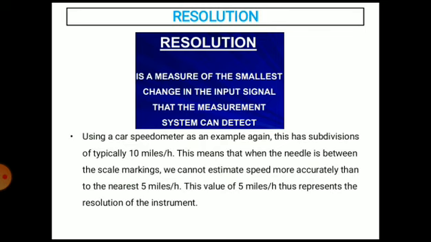So an example is, using a car speedometer again, which has subdivisions of typically 10 miles per hour. This means that when the needle is in between the scale markings, we cannot estimate speed more accurately than to the nearest 5 miles per hour. So this value of 5 miles per hour thus represents the resolution of the instrument.